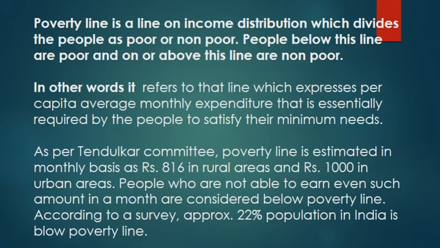Now one committee has given its report to determine this poverty line, that is the Tendulkar committee. According to this committee, the poverty line is estimated on a monthly basis as rupees 816 in rural areas and rupees 1000 in urban areas. People who are not able to earn even such an amount in a month are considered to be living below the poverty line. And according to the overall survey, in India approximately 22% of the population is living below the poverty line. This is the data.